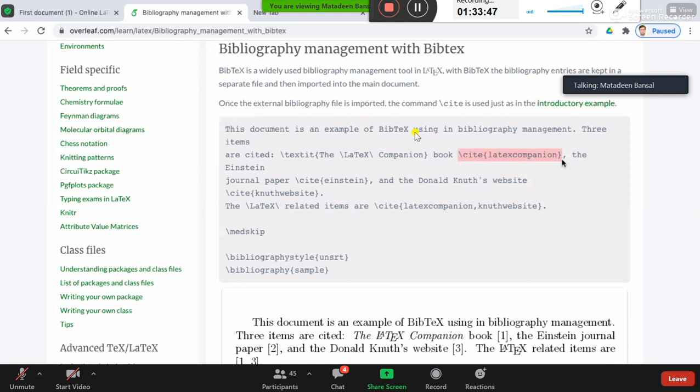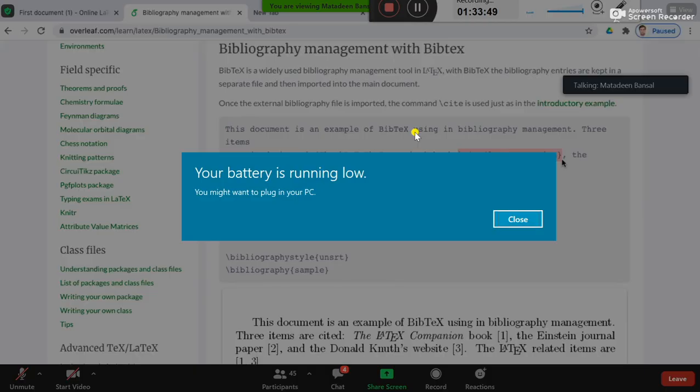The only thing you have to do to cite a reference is write the command \cite, and inside the curly brackets give that key. In fact, you just copy the complete statement \cite and the key from that file and paste it here. Similarly, this is done for the second reference and so on.